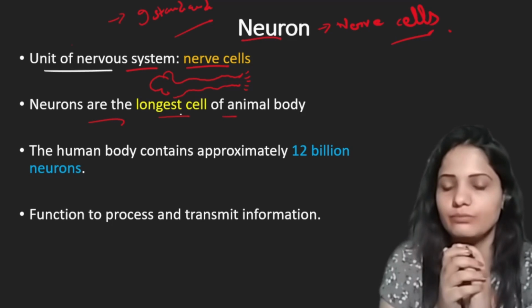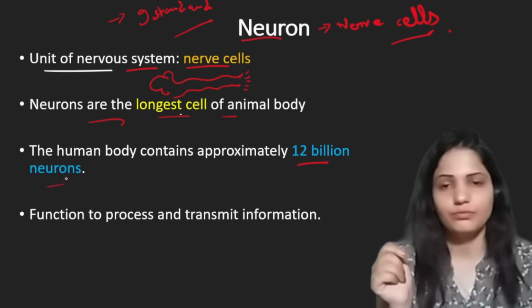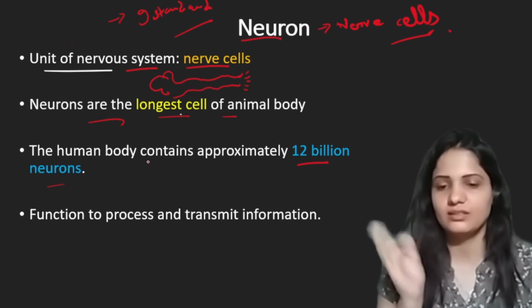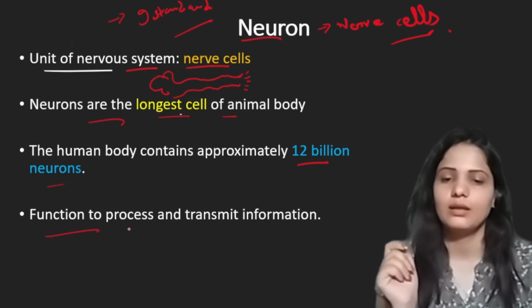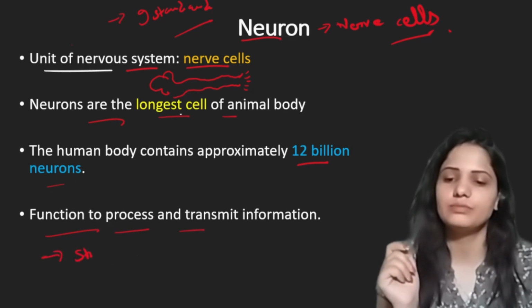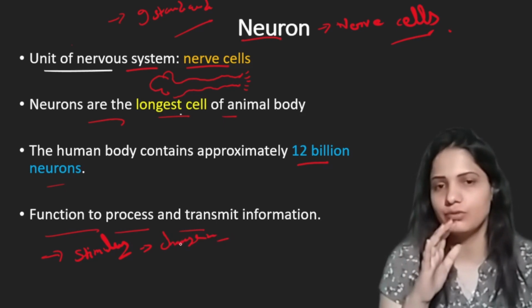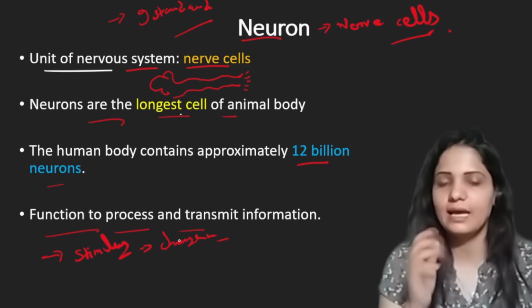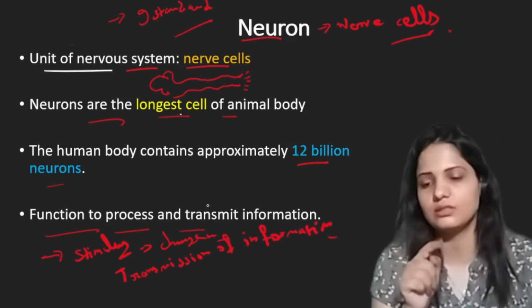Now the human body contains approximately 12 billion neurons. Okay, this is just a figure, no need to remember. Now this is the function. The function of a neuron is to process and transmit information. The stimulus or change in environment is transmitted to our nervous system with the help of these neurons. Transmission of information is done by neurons. This is the function of a neuron.